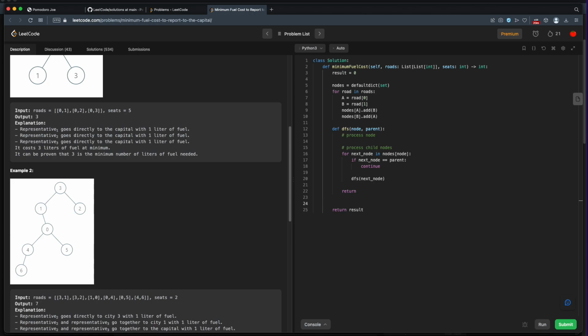Okay, and then out here, we do need to make our recursive call to start the whole thing off. So let's call depth first search on node 0. And we'll set our result to the answer. Okay, and let's see, we are now passing in the parent. So we have depth first search on node 0, and it does not have a parent. So we'll just set that to none. Okay, this is the basic outline for depth first search.